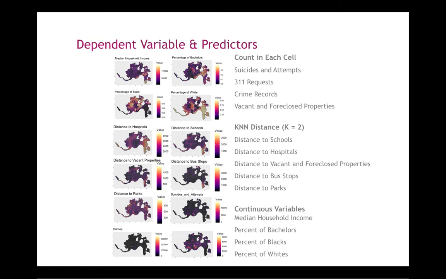For the predictors, we have 3 types of them. The first is the count in each cell, including numbers of suicides and attempts, numbers of 311 requests, number of crime records for which we will write some priorities, and the number of vacant and foreclosed properties. The second one is the average distance to schools, hospitals, vacant houses, bus stops, and parks. And the third one is continuous variables, which are demographic patterns.